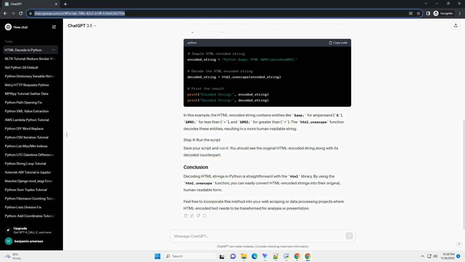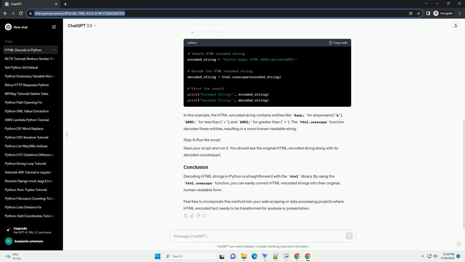In your Python script or Jupyter notebook, import the html module. The html.unescape function takes an HTML encoded string as input and returns the decoded string. Here's an example. In this example, the HTML encoded string contains entities like &amp; for ampersand, &#60; for less than, and &#62; for greater than. The html.unescape function decodes these entities, resulting in a more human-readable string.